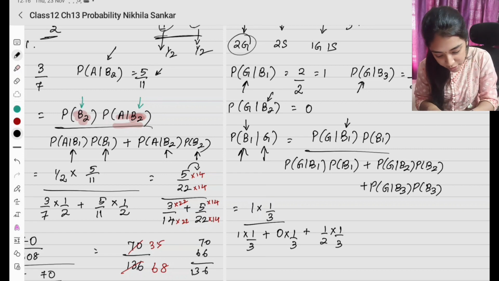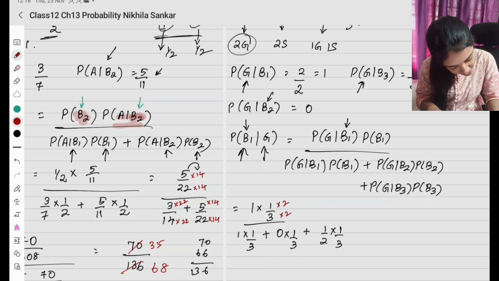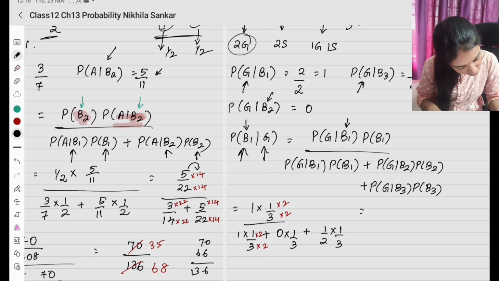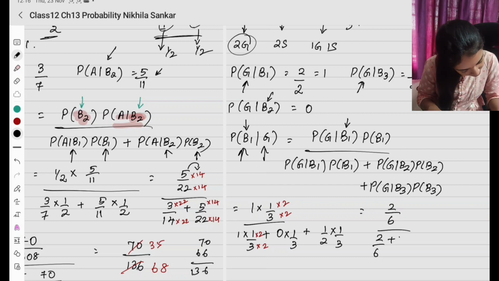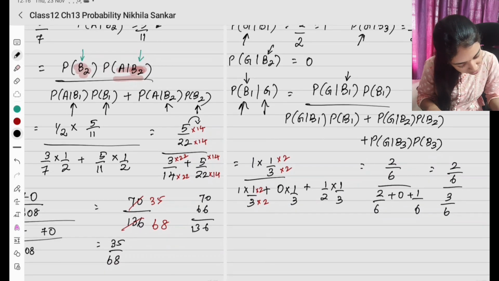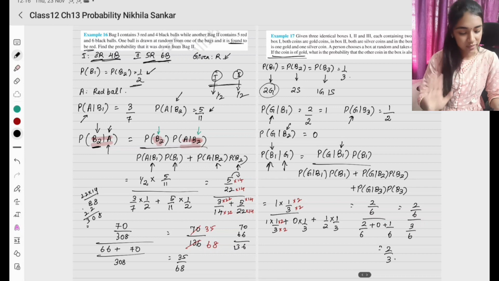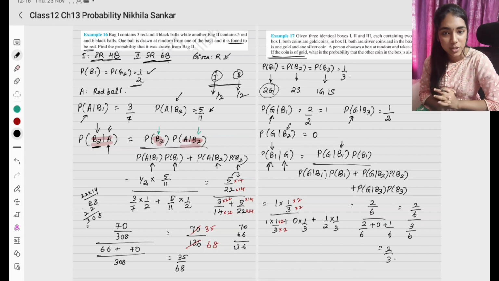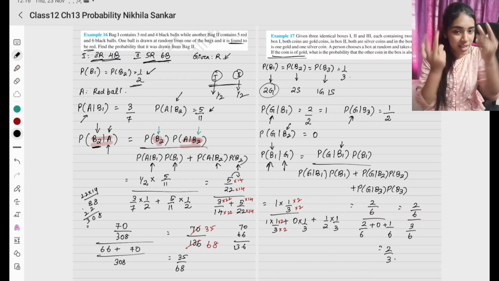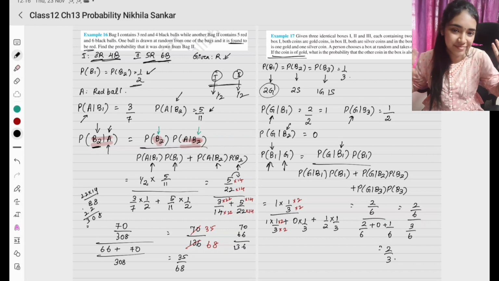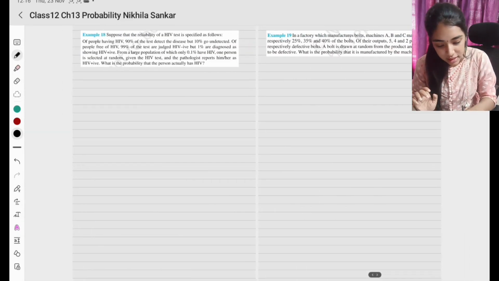Okay, now what is the LCM? Into 3, correct? Into 2, sorry, 6 is the LCM, so I'm going to multiply by 2. So what do I have? This is going to be 2 by 6 divided by, here also 2 by 6 plus 0 plus 1 by 6. So this is going to be 2 by 6 divided by 3 by 6. So this is 2 by 3. Understood? Very simple. Understand the question, remember the formula, and then just apply the values. Okay, so next question.